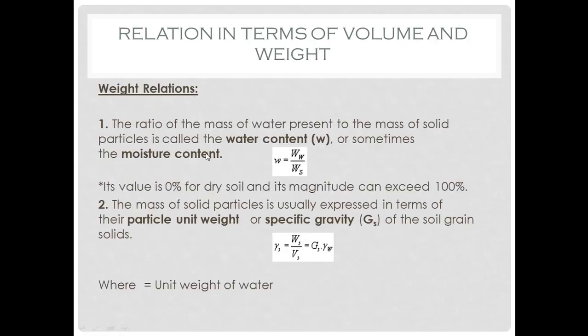So the first relation is water content or moisture content. So it is defined as the ratio of weight of water to weight of soil solid. So it is the ratio of the mass of water present in the soil, or present in the mass of solid particles, is called the water content or moisture content, and it is denoted by small w.